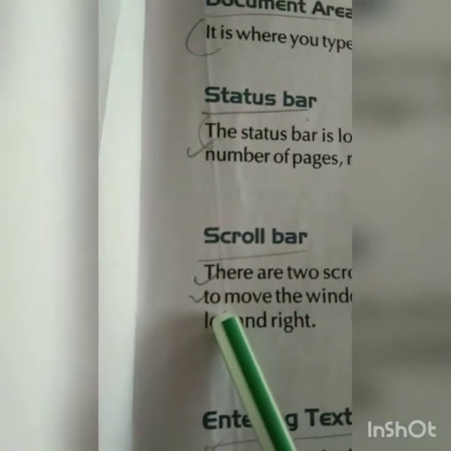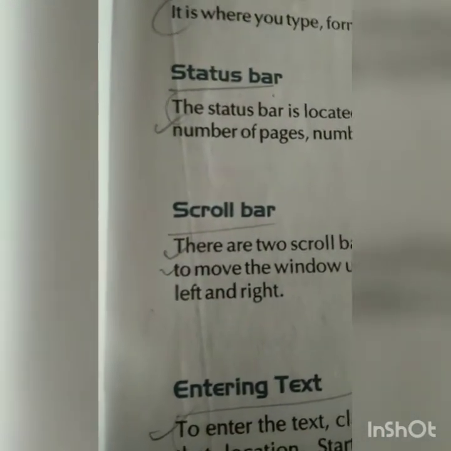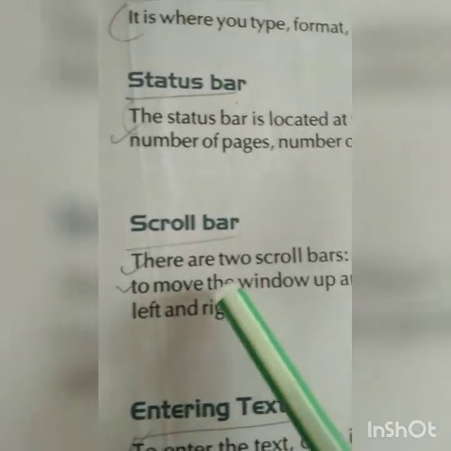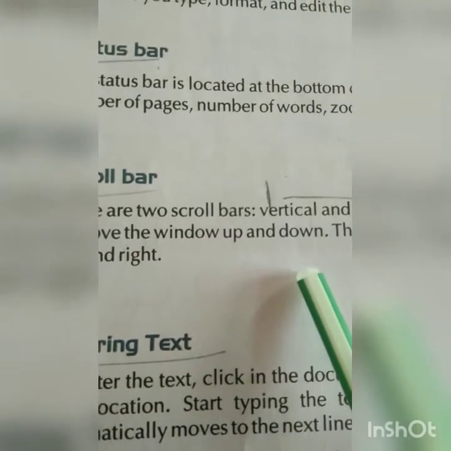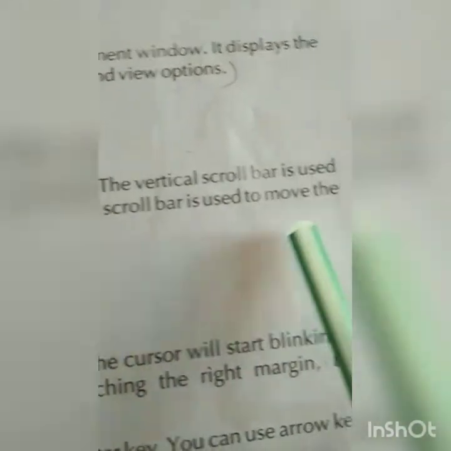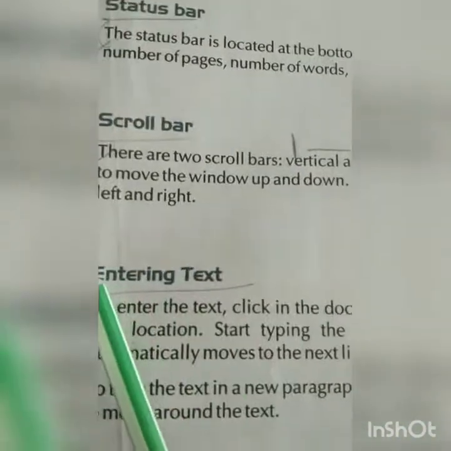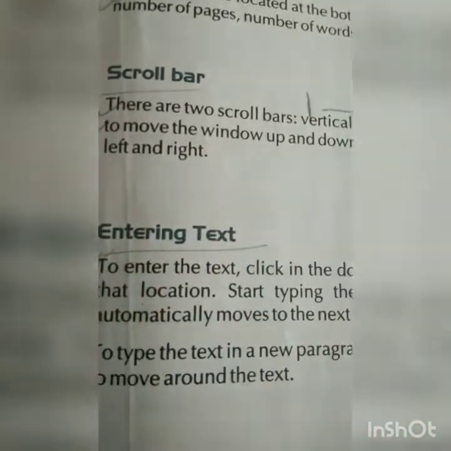And the next one is the scroll bar. The scroll bar makes it easier for you to move up and down the page in your work. There are two scroll bars, vertical and horizontal. Suppose your sentence is very big, then you can scroll this way and that way. The vertical scroll bar is used to move the window up and down. The horizontal scroll bar is used to move left and right, from right to left, both ways you can do.